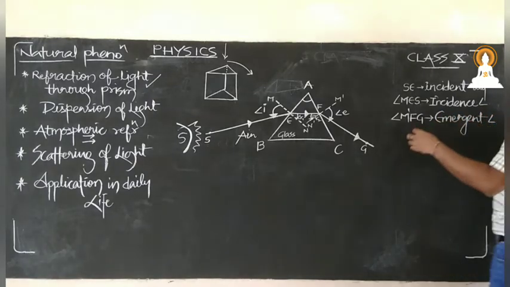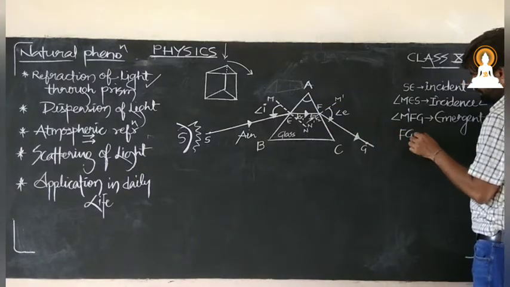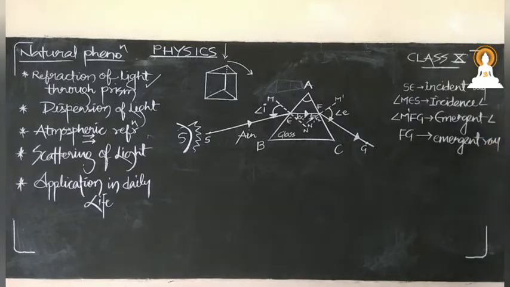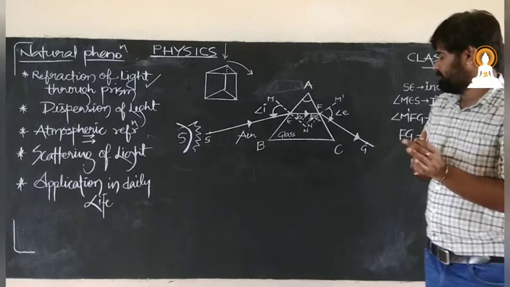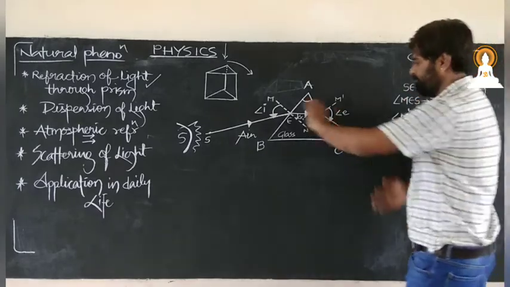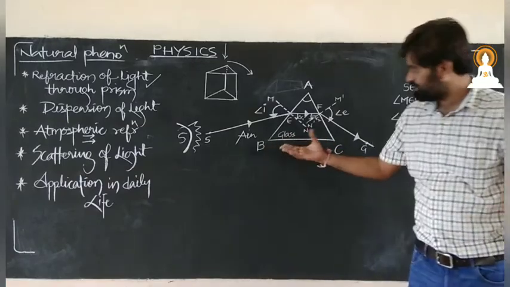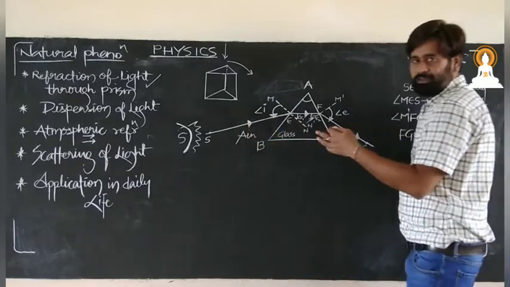Emergent angle. Okay, and this ray FG is the emergent ray. So this angle is the emergent angle, and this is the emergent ray. Now see, this is the thing which was actually experimented. This is only one ray, but light contains 7 colors, so we will see it later on.